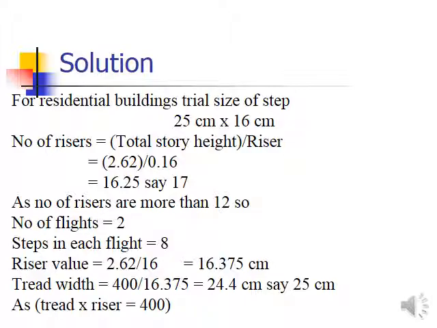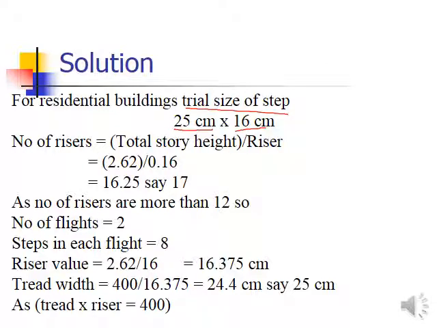So keeping the initial dimensions in mind, in the slide in which we discussed the riser and tread dimension and their proportioning criteria, keeping all those in mind, you can start with any dimension. That is the supposed dimension for the residential building. The trial size of the steps you have to decide.